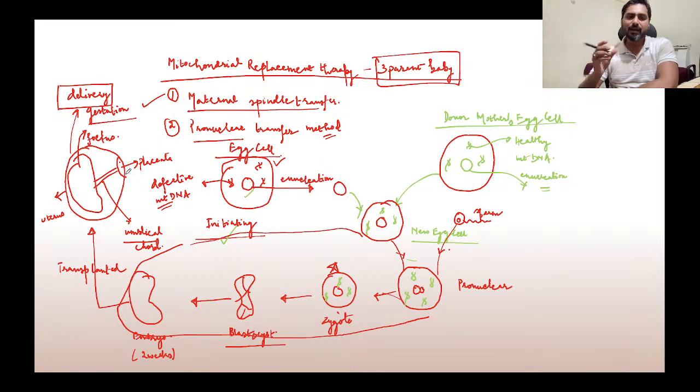Placenta acts as a barrier. It allows only the food, the nutrients and the waste to get exchanged, but it does not allow the mother's blood and the child's blood, or the fetus blood, to interact with each other. So it acts as a barrier, allowing only the exchange of nutrients and waste. That is why the mother's blood and fetus blood do not interact with each other.